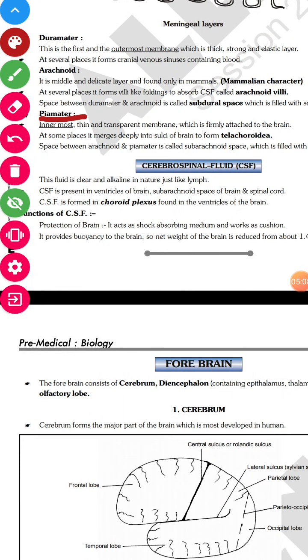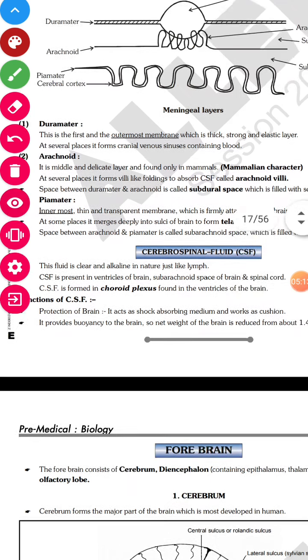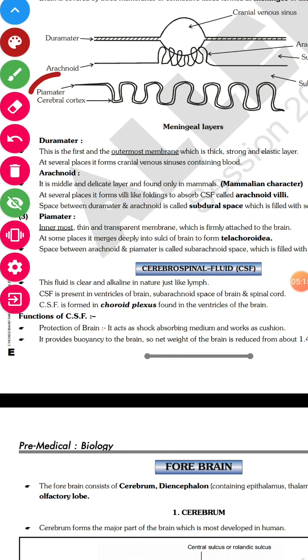The innermost layer is called pia mater. What is pia mater? Innermost, it is transparent and it is firmly attached to the brain, because pia mater is the innermost structure, right? So it has to directly attach to the brain. Here you can see the cerebral cortex, it is attached to the cerebral cortex.